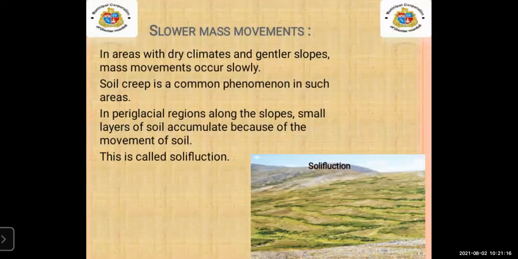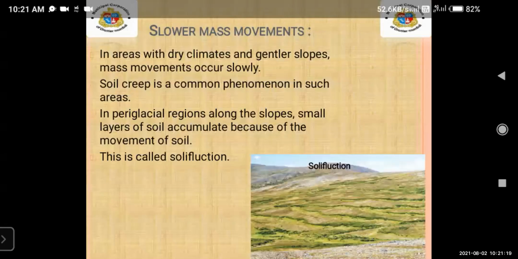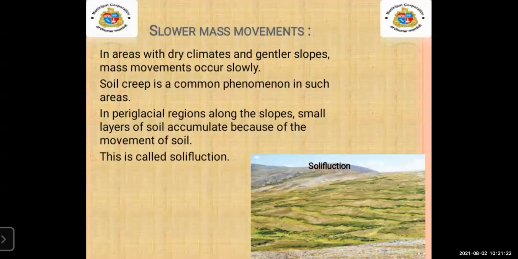Now we are going to learn about slower mass movement. What is slower mass movement? In areas with dry climates and gentler slopes, mass movements occur very slowly. Soil creep is a common phenomenon in such areas. In periglacial regions along the slope, small layers of soil accumulate because of the movement of soil. This is called soliflution.